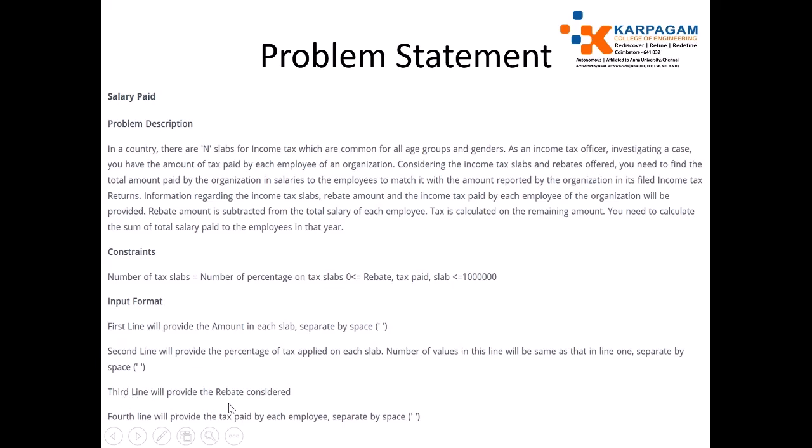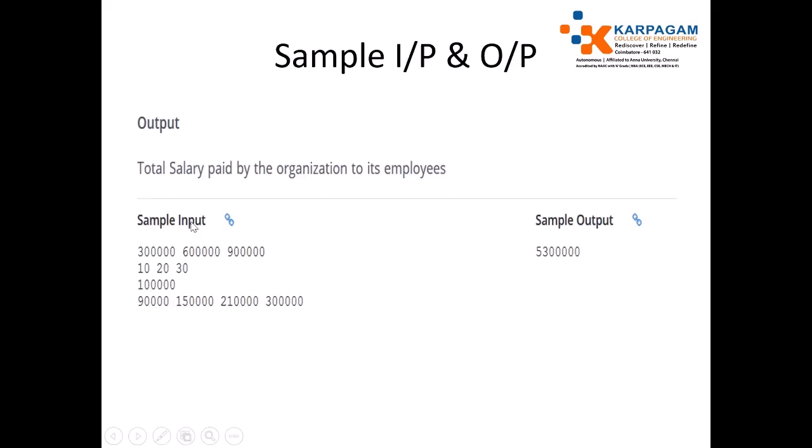The third line will provide the rebate considered. The fourth line will provide the tax paid by each employee, separated by space. So the first line contains the slabs, the second line contains the tax percentage applied on each slab, the third line contains the rebate value, and the fourth line contains the tax paid by each employee. Our ultimate aim is to find the total salary paid by the organization to its employees.